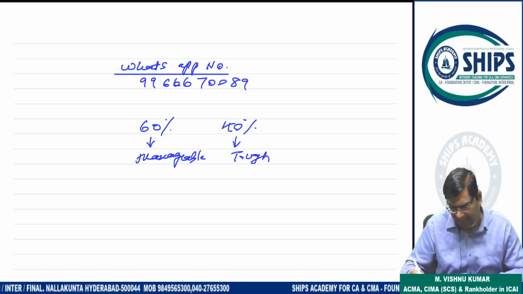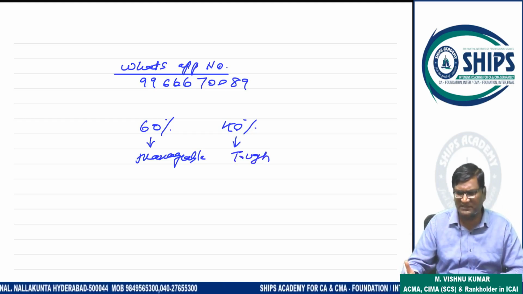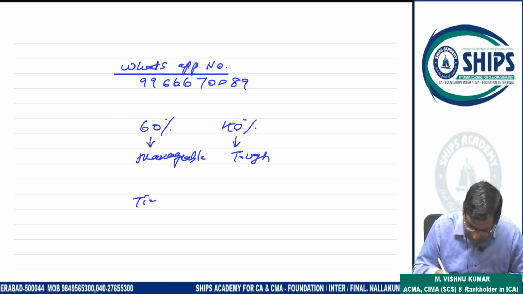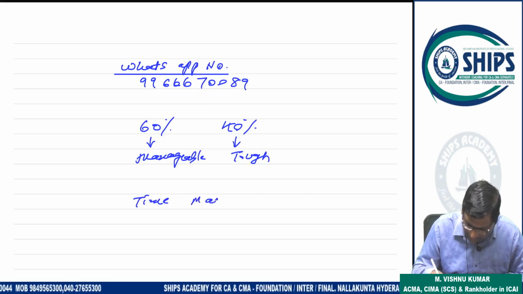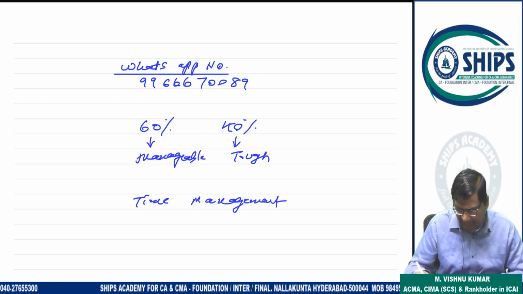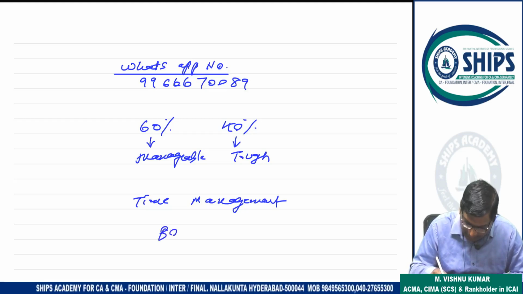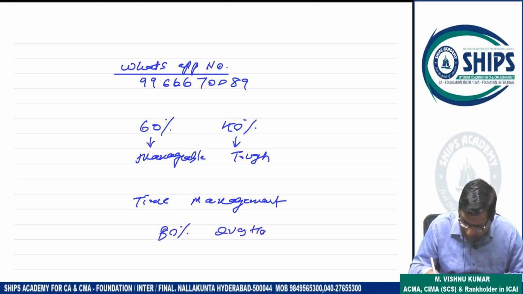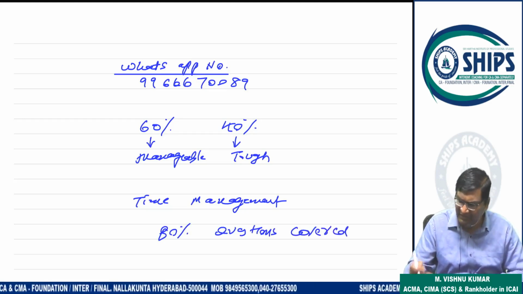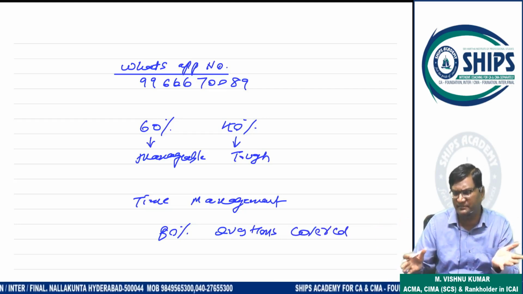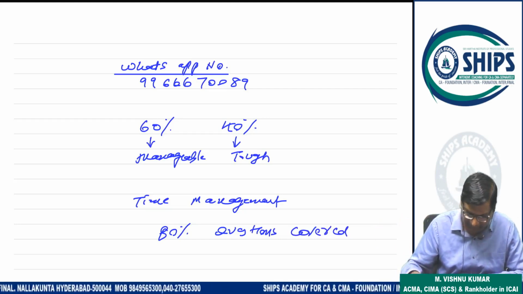This is my opinion. So professional exam compulsory this is. And the main problem in this question paper is what? Time. Time management is the main problem. Questions are easily solved, but time management. So all these questions, approximately 80% questions are covered in our material. Only in some places minor changes have taken place. Those changes are compulsory because 2-3 chapter questions they will mix with each other. So that is common.